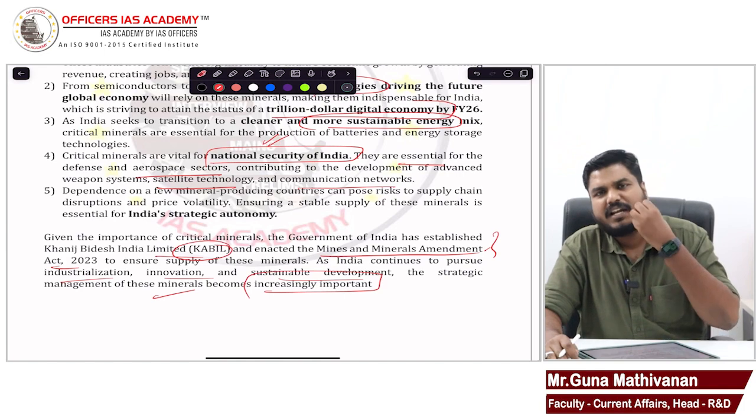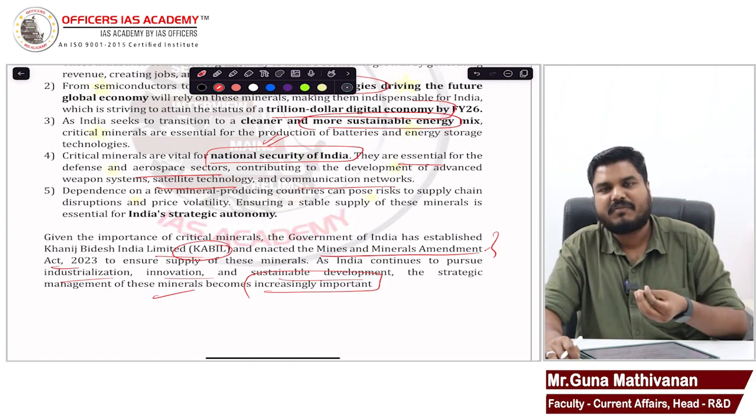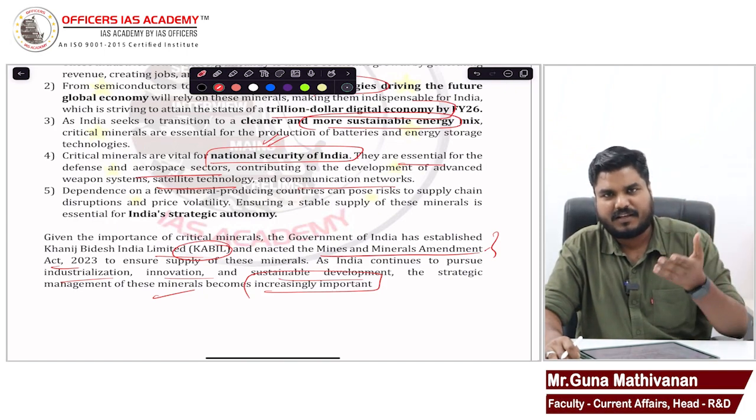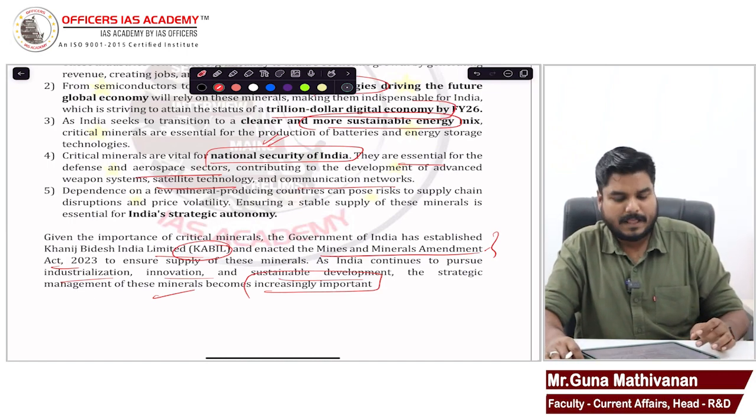Very simple question, direct, straightforward. If you have some basic idea about critical minerals, then you can give an intro, give 4 or 5 points on the main aspect of the question, and give a conclusion. Okay.